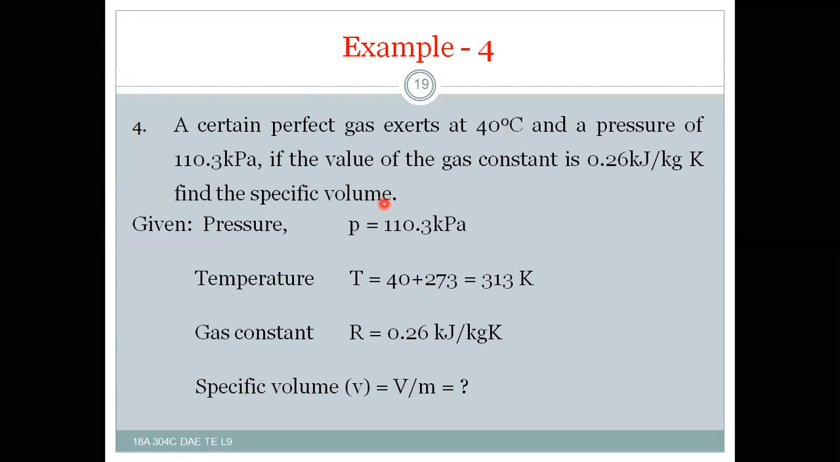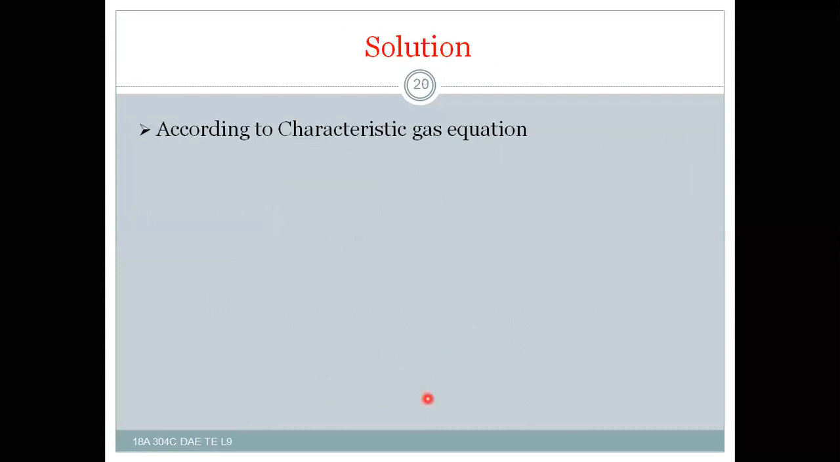T is known for us in degrees Celsius. We convert into Kelvin, and that is 313 Kelvin, and pressure is there. Only specific volume is not there, and R is also there. So pressure P is equal to 110.3 kilopascals, and temperature 40 degrees Celsius will be converted into 313 Kelvin, and gas constant R is equal to 0.26 kilojoule per kg Kelvin, and specific volume small v is equal to V by m. That should be calculated according to the characteristic gas equation. PV is equal to mRT.